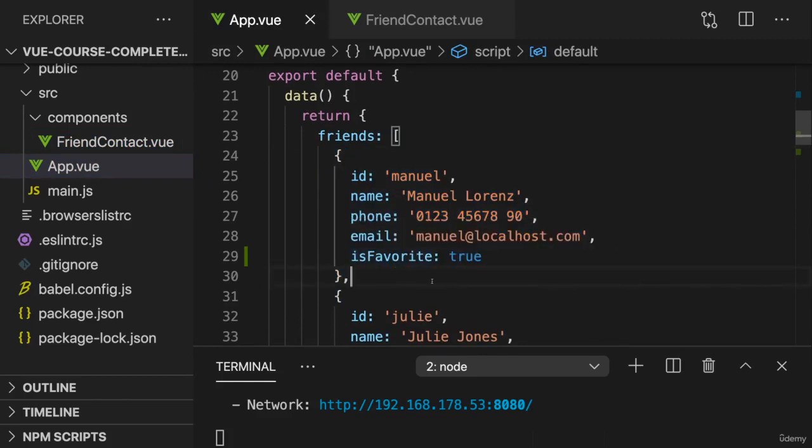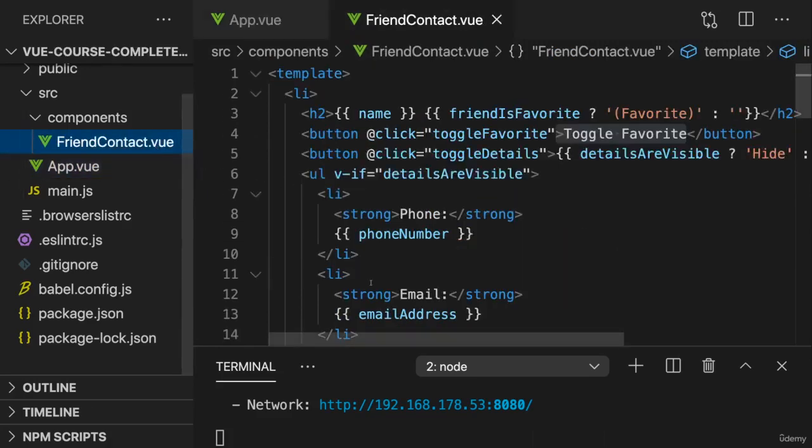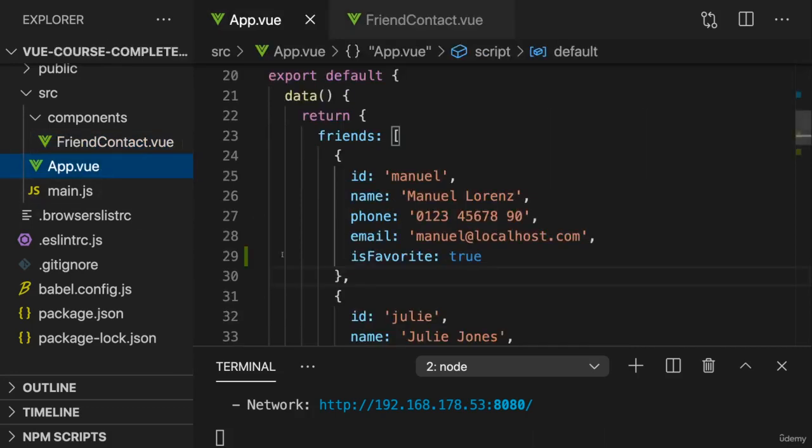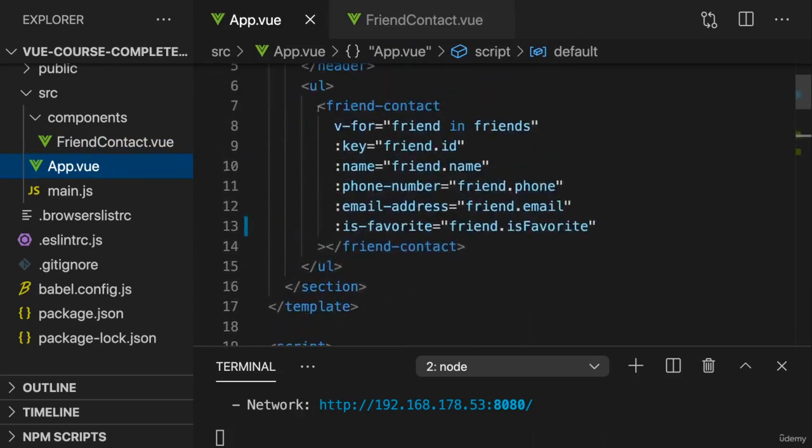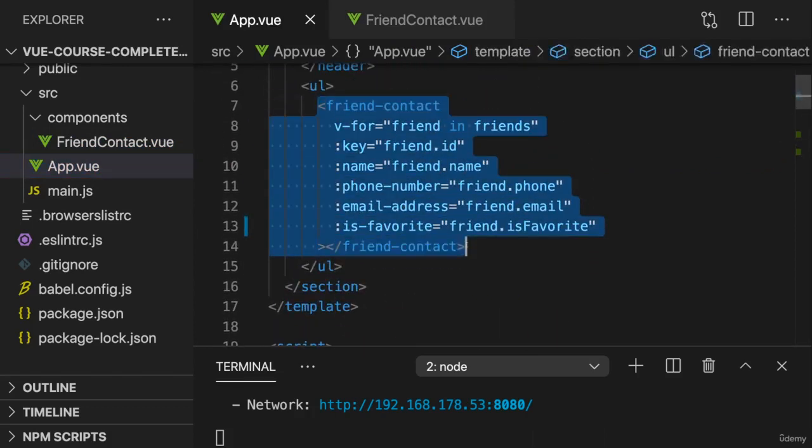So therefore, we now need communication from the friend contact component back to app.view. So basically the opposite of props. Props allowed us to pass data from app.view to friend contact. Now we need a way of letting friend contact tell app.view that the favorite status changed. And how could that work? How could we implement that?